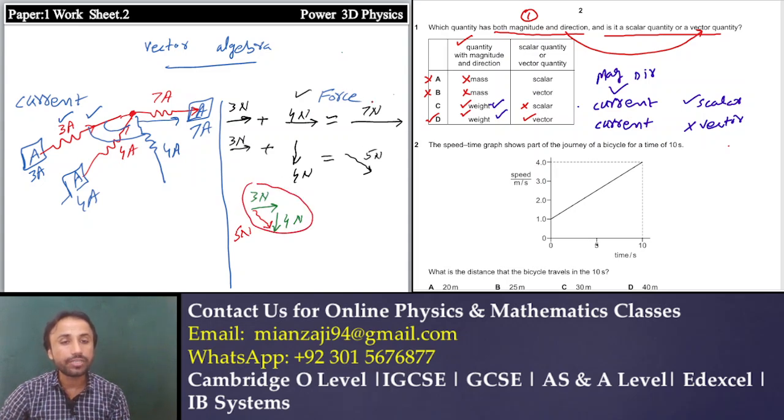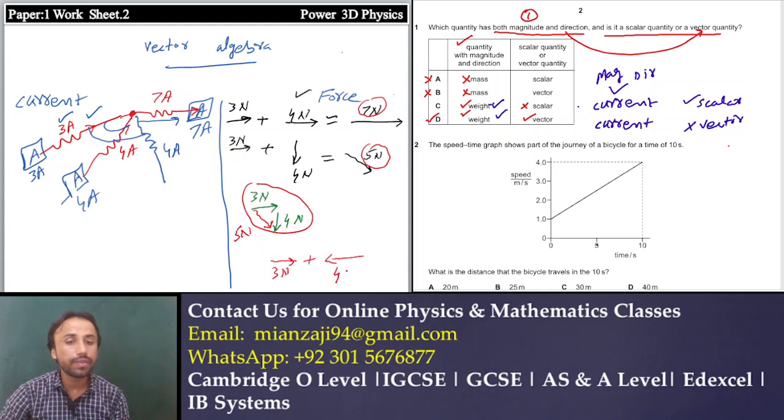In every direction, the resultant force will be different. If I write 3 Newton force in this direction and 4 Newton force in the opposite direction, the resultant will be 1 Newton force in this direction. It means in all the cases the force is different: here the force is 7 Newton, here 5 Newton, here 1 Newton.